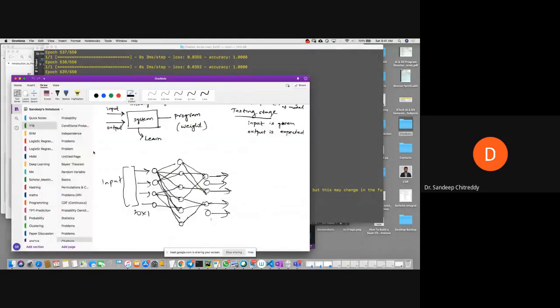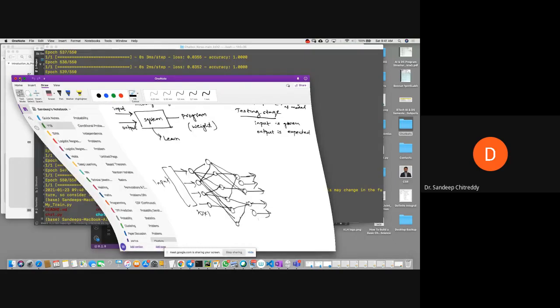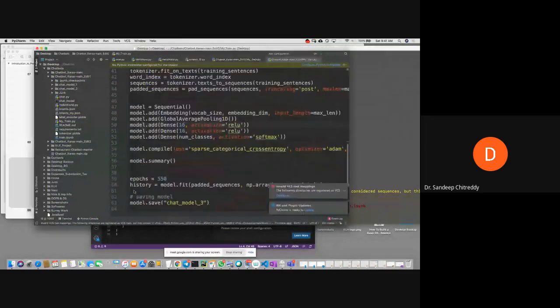Now let us go back to the testing stage. Now our model has trained. Now you give a new input. It has to take that. Once again, it has to do all these things, convert into numbers, pad it with zeros, make it a 20-dimensional vector, and give it to the neural network and try to find out what category it belongs to. Based on which category it belongs to, it has to pick one random response from that category. Okay, let us do that. So you have a different script here. Let me show it to you. That script is called chat.py.